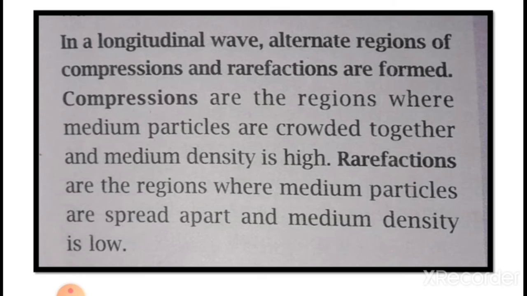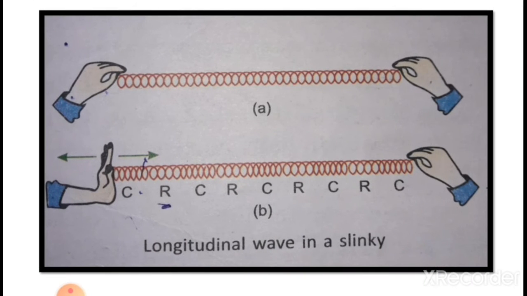In a longitudinal wave, alternate regions of compressions and rarefactions are formed. Compressions are the regions where medium particles are crowded together and medium density is high. And rarefactions are the regions where medium particles are spread apart and medium density is low. So we can say that a longitudinal wave is a combination of compressions and rarefactions.